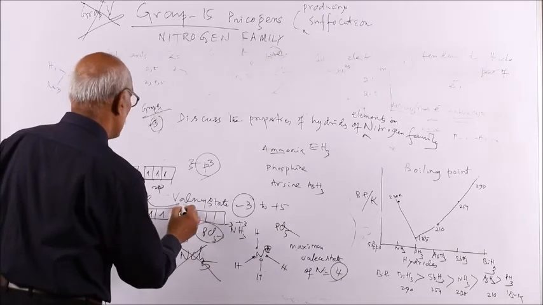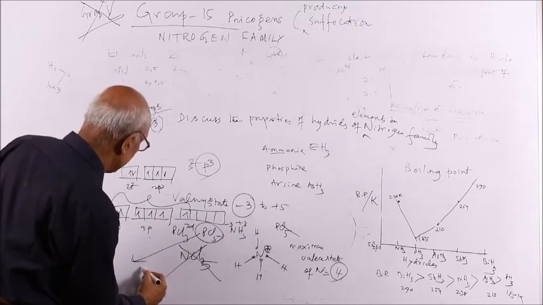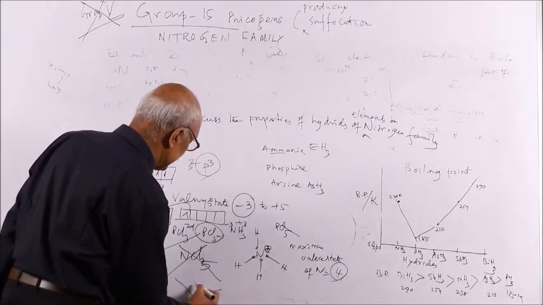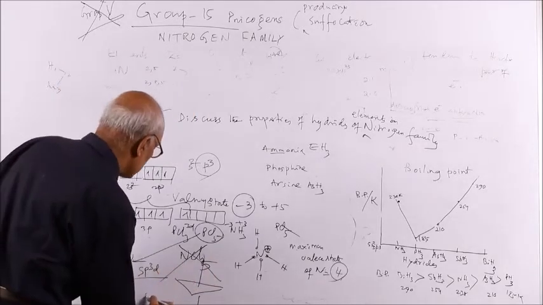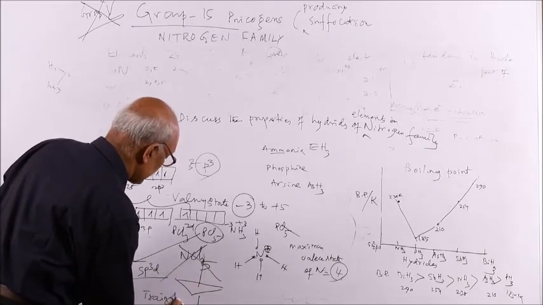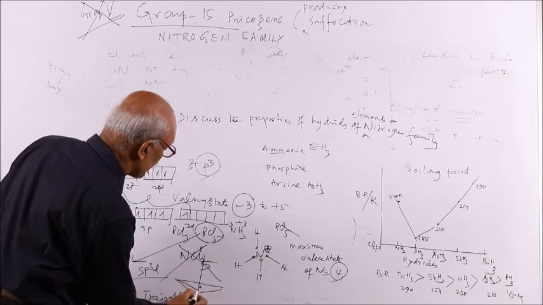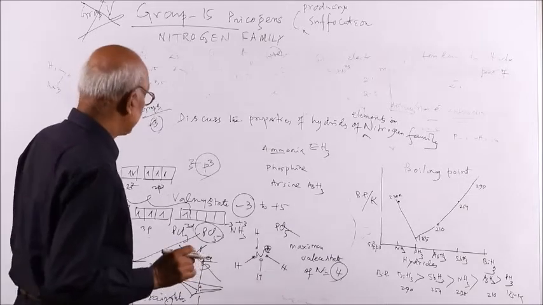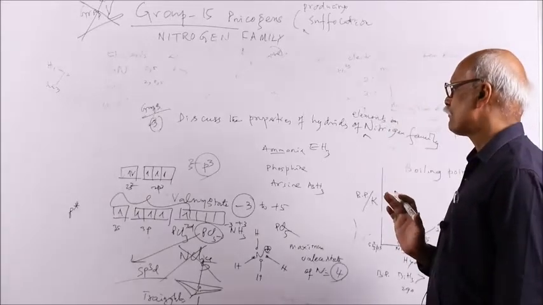In PCl5, if you are asked what the hybridization is, it is sp3d. What is the shape if you are asked? You know sp3d means trigonal bipyramidal. This is phosphorus, and these are the five chlorines. So phosphorus pentachloride. But nitrogen cannot form it because it cannot expand its valency up to 5 due to the absence